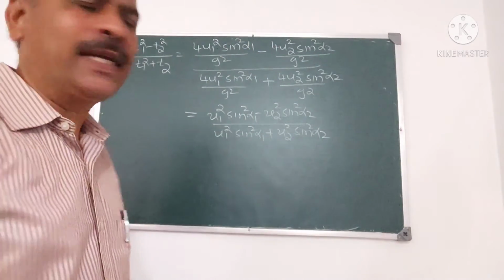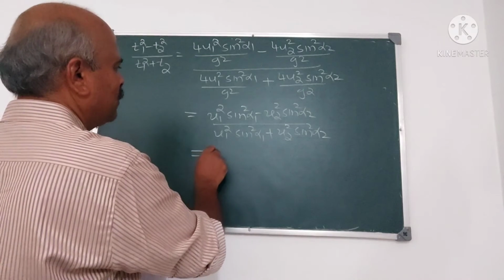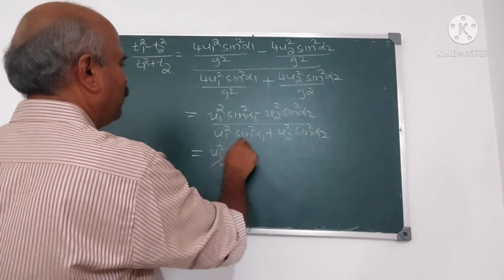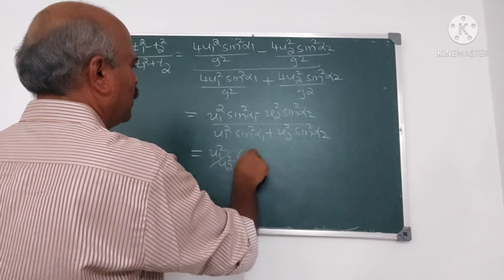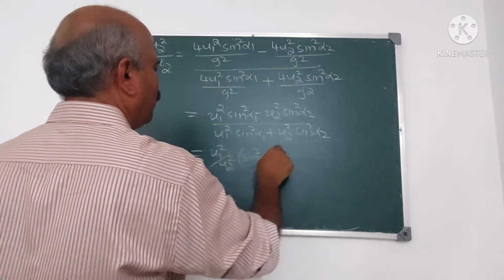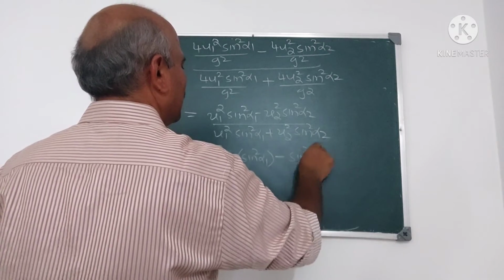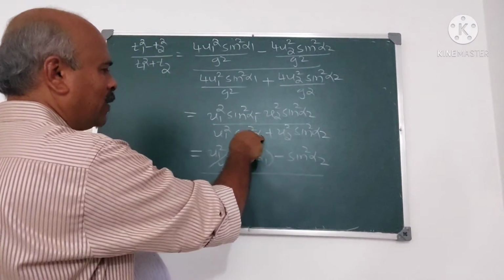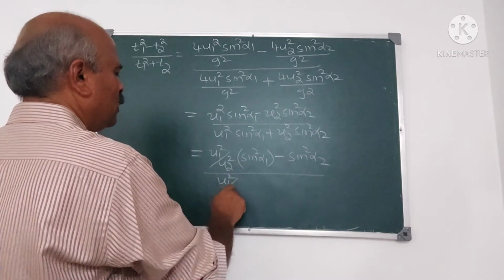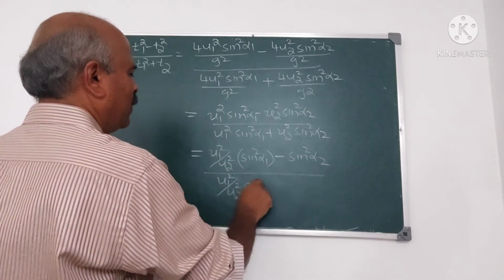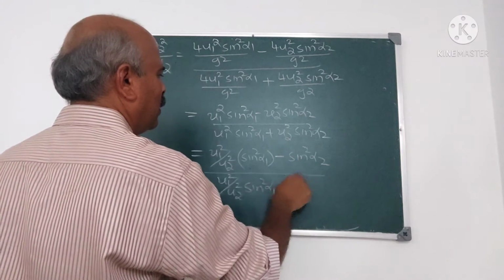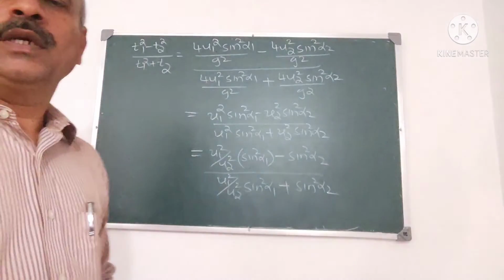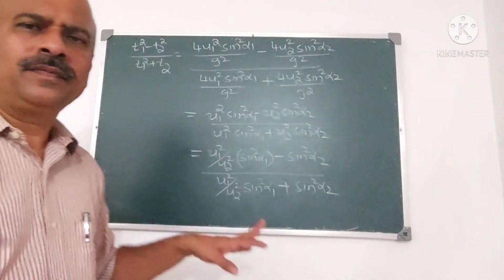Now I write it dividing numerator and denominator by u2 square: u1 square by u2 square into sin square alpha 1, minus sin square alpha 2, divided by u1 square by u2 square sin square alpha 1 plus sin square alpha 2. Now only simplification remains.